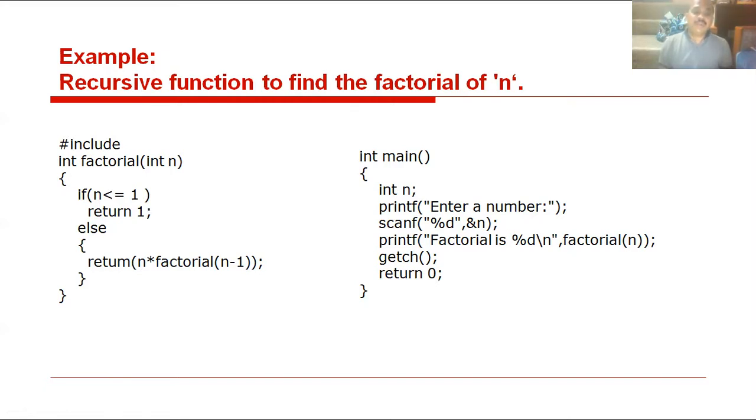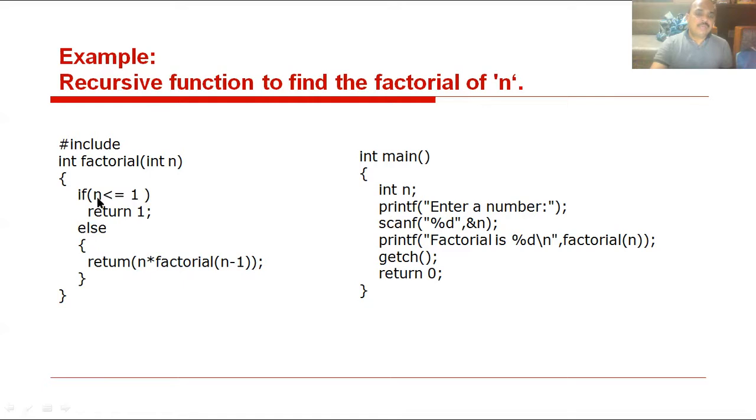n value is 5, first time 5. No, the condition becomes false. The condition goes to the else statement. Return n star factorial of n minus 1. Clear? So n, 5 into factorial of n minus 1, 4. So this function calls this one. Remember, all of you, integer 1 argument. Here also n minus 1, 5 minus 1, 4. So it receives 4.